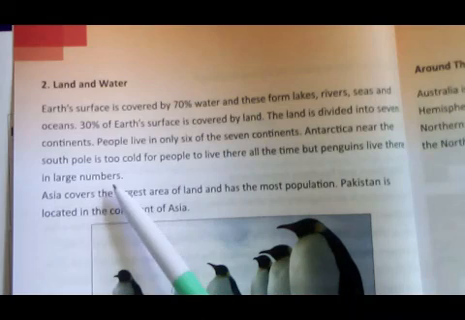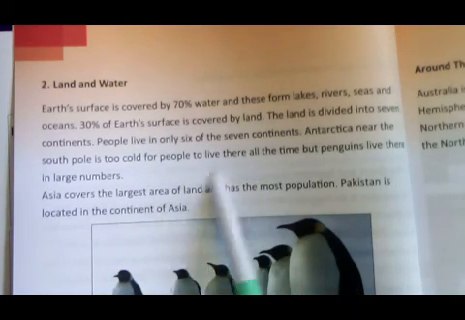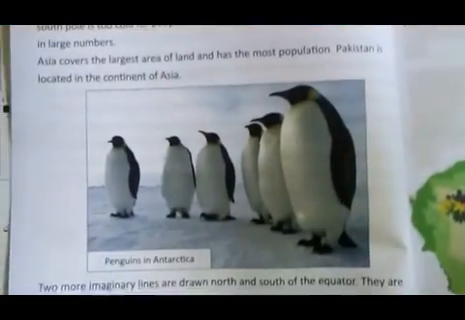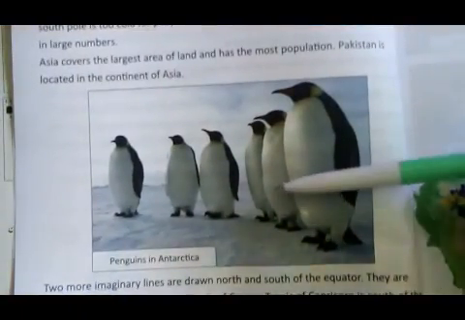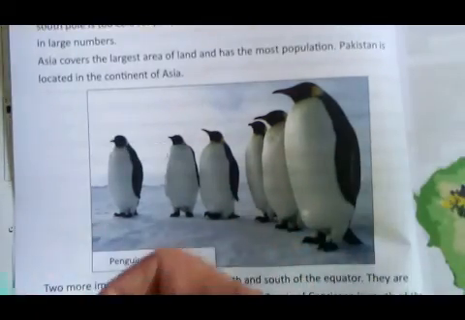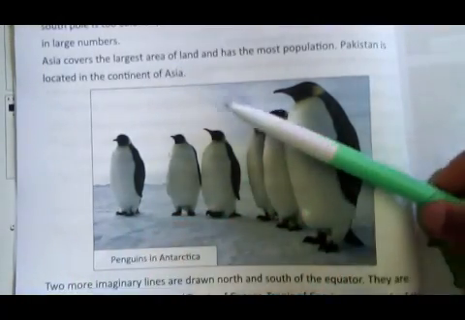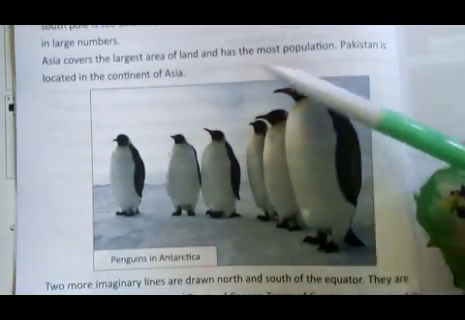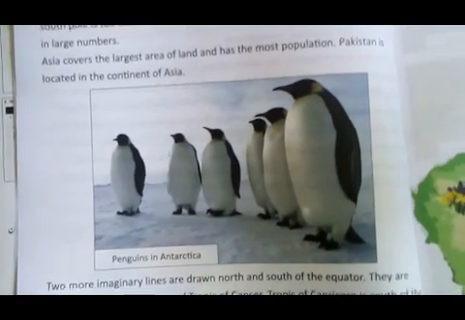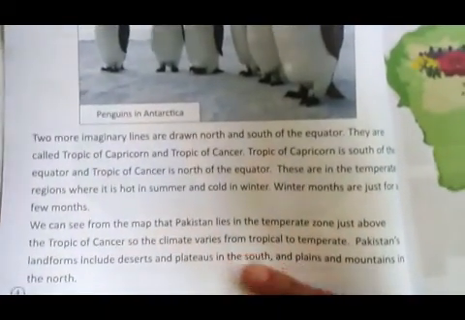Antarctica near the South Pole is too cold for people to live there all the time, but penguins live there in large numbers. This is the Antarctica continent, and it is very cold, but these penguins live there easily. Asia covers the largest area of land and has the most population. Pakistan is located in the continent of Asia. So Asia is the largest continent, and Pakistan is present on the continent of Asia.